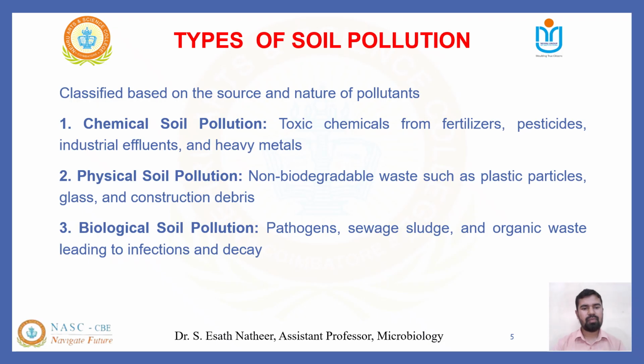The second type is physical soil pollution, because dumping non-degradable waste such as plastic, glass and construction debris results in soil pollution. And finally, biological components, the pathogens, sewage sludge and organic waste, result in infections and decay of good material. As a result, biological pollution is caused.